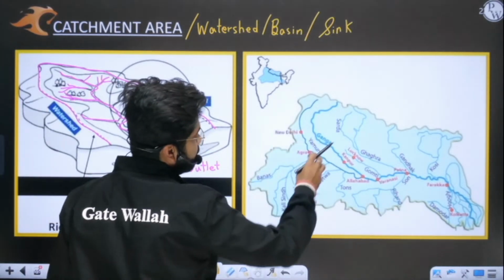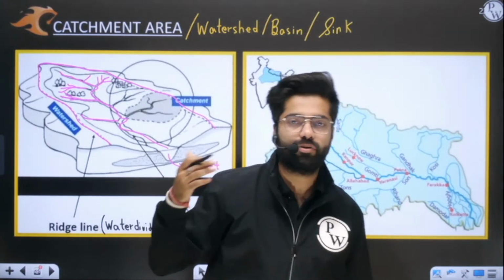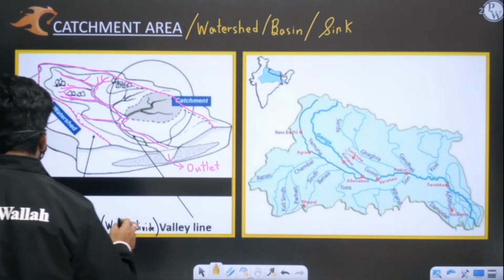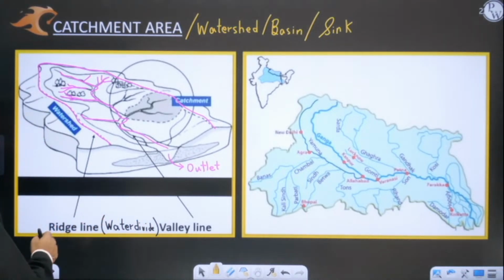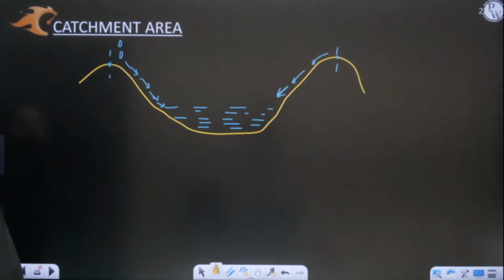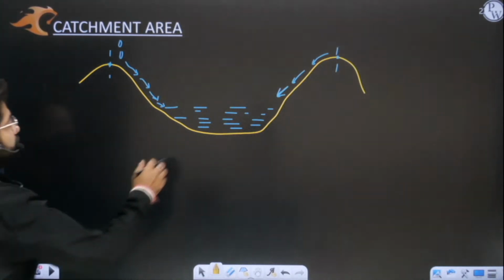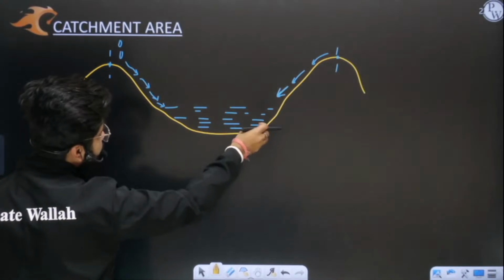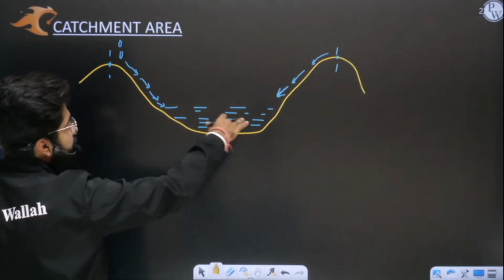This entire catchment area can be divided into very small sub-catchments. I had already told you yesterday. So catchment area is very important, you have to remember this. Whatever water falls in the catchment area comes off ultimately into the valley line, or you can say the river, which is at the lowest level.